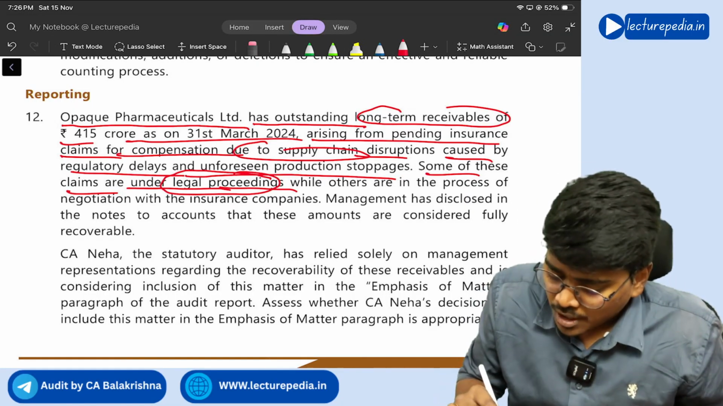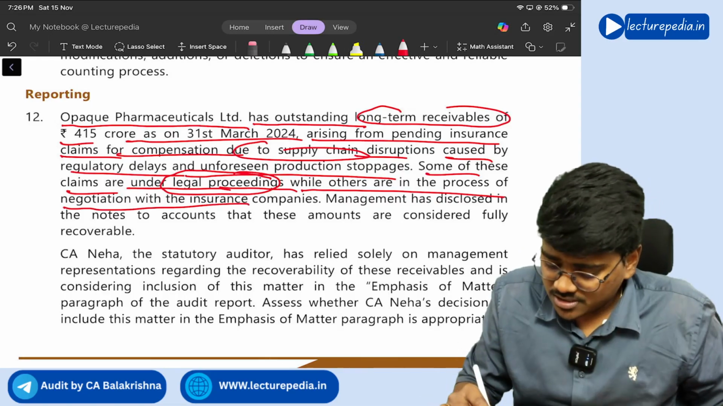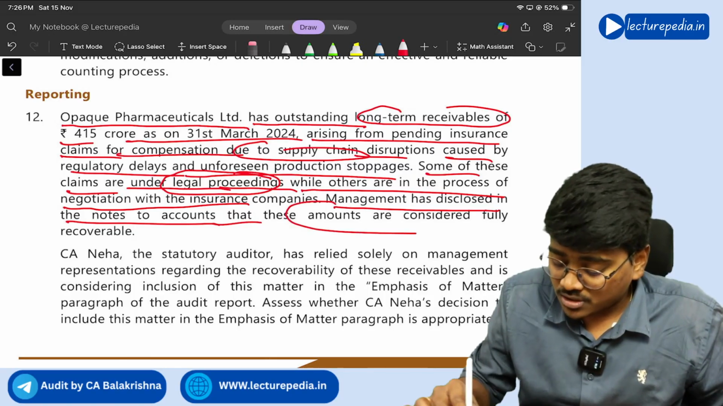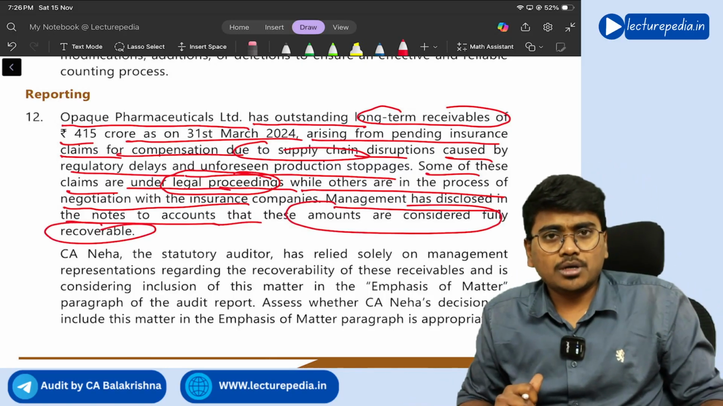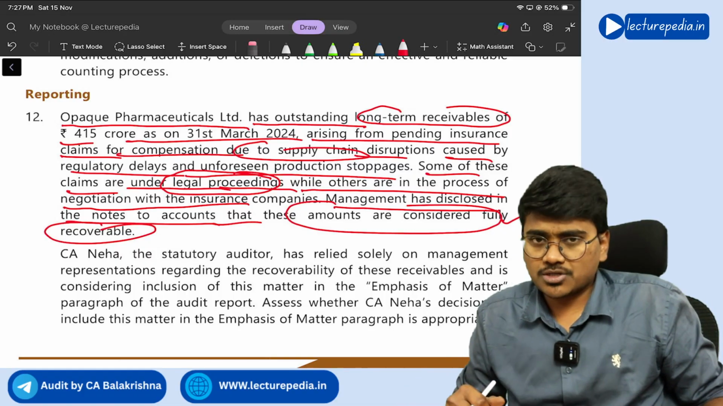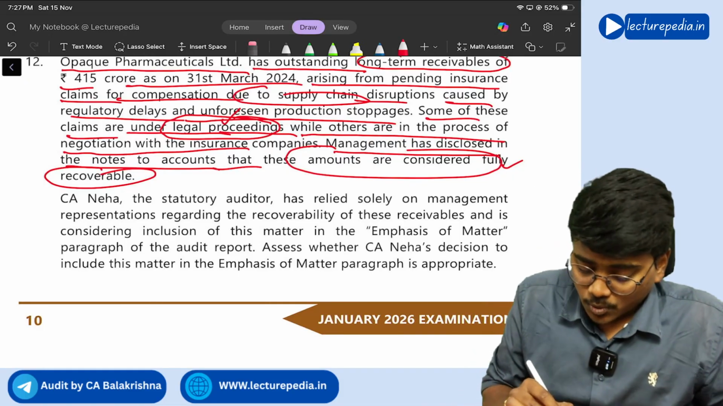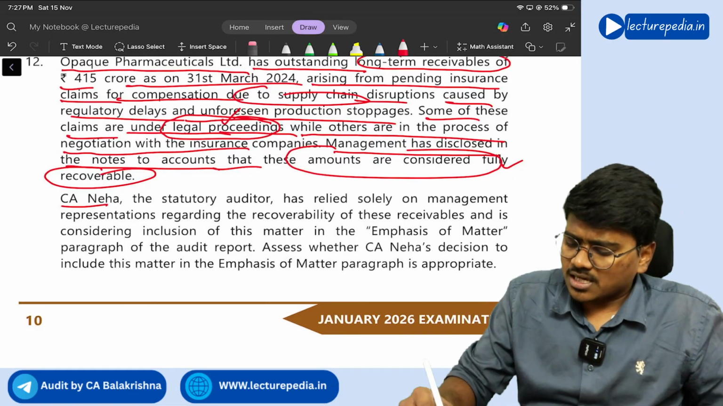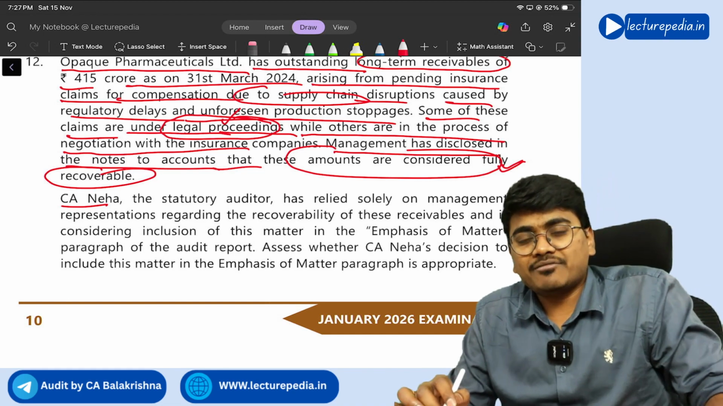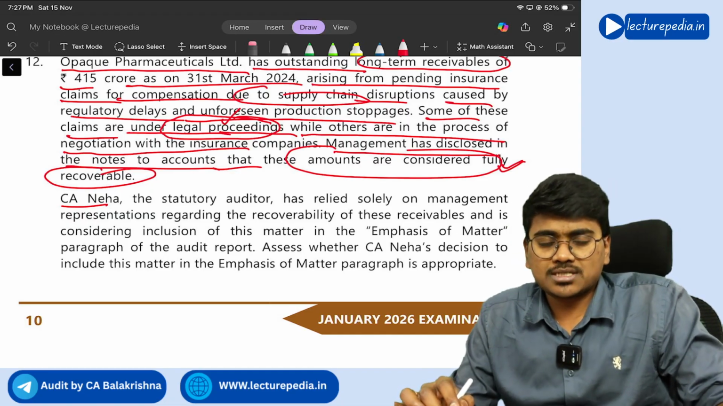Now, while others are in the process of negotiating with the insurance companies, management has disclosed in the notes to accounts that these amounts are considered fully recoverable. How can management just say that these are fully recoverable, right? If there are legal proceedings going on, management can say that they are fully recoverable, but there should be proper evidence for that. If there is proper evidence based on proper proof, then it is fine.